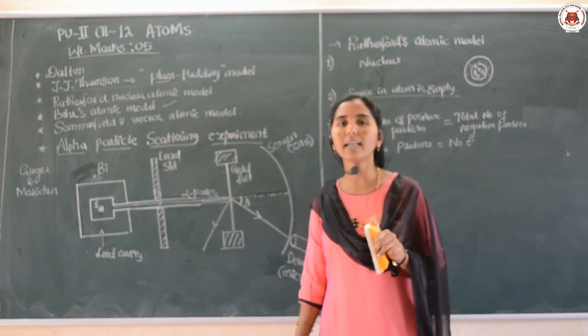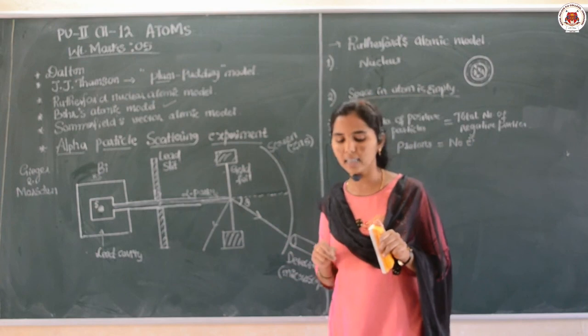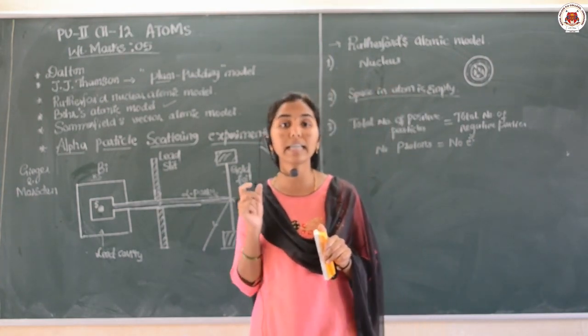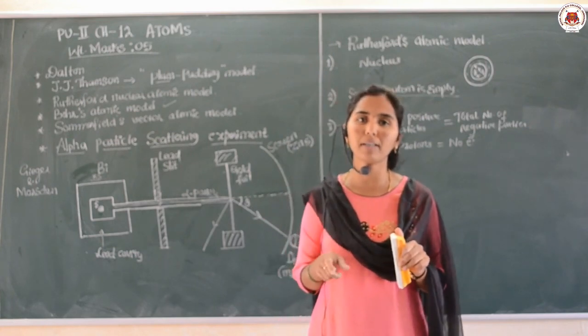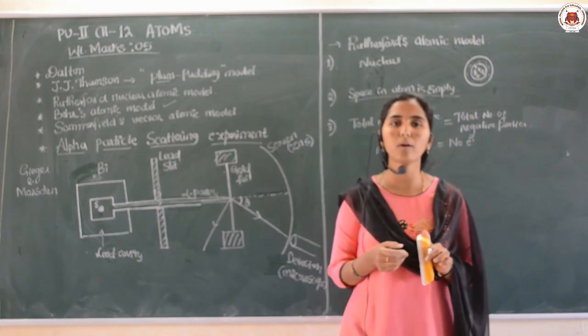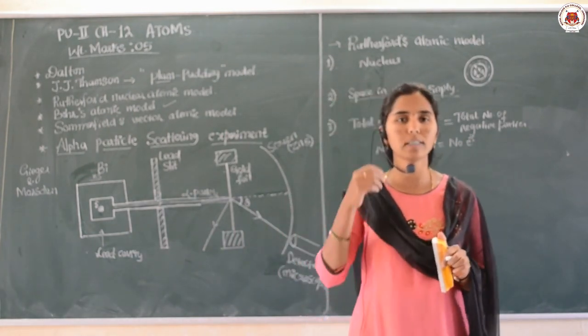Before that, when an alpha particle is scattered, there is a maximum angle of scattering. That point will give us the impact parameter, which we will discuss in the next class. I hope you understood the points we discussed up to now. So then, thank you for watching my videos.